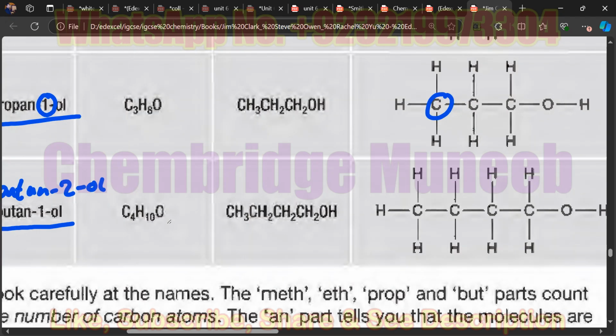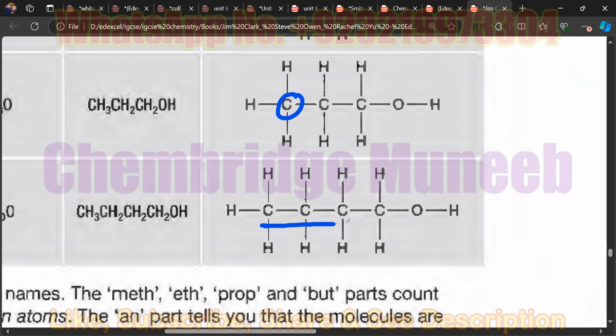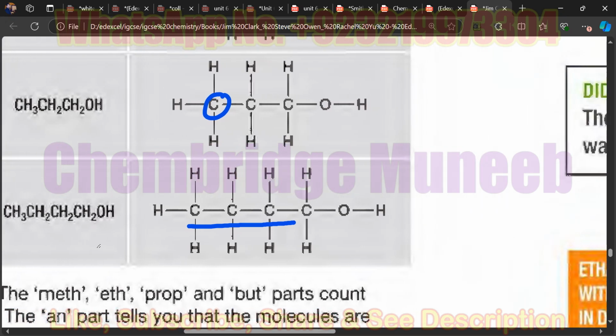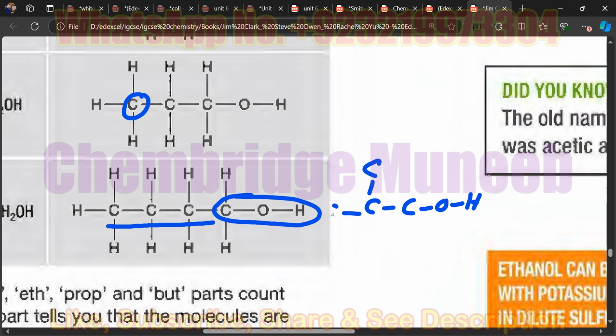I don't think so. There is another isomer in which you have to rearrange this chain. You have to change the arrangement of these carbon atoms. Like if I keep this intact in the same way, C-OH, but then I change the other part, it will be like this. Isn't it so? Oh yes. What shall be the name of this isomer?